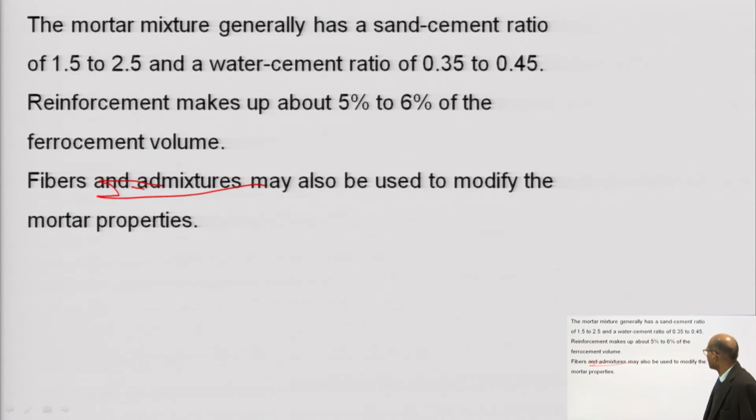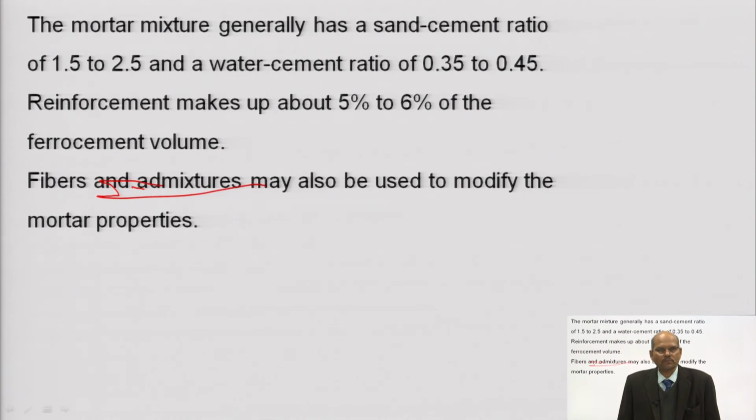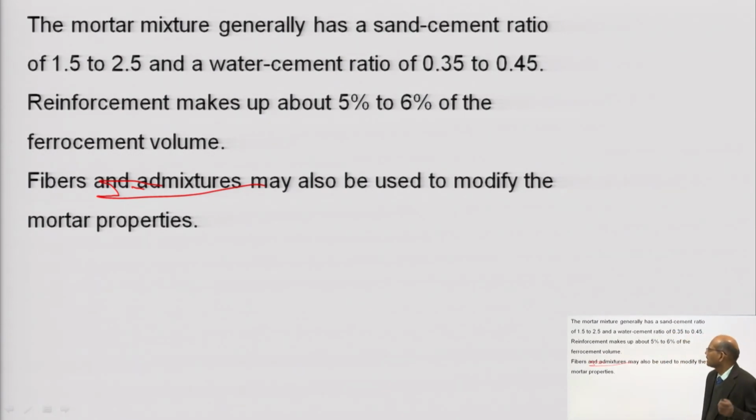Okay. And similarly, another thing, you can modify the mortar properties, like you can use a non-shrinkage compound, you can use a superplasticizer if you want to reduce the water cement ratio, and you can even use mineral admixtures like fly ash, metakaolin and silica fume. That depends on the type of work where you want to apply this ferrocement work. So, this is important here.